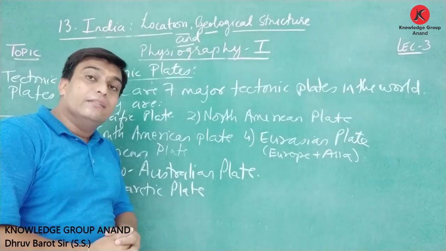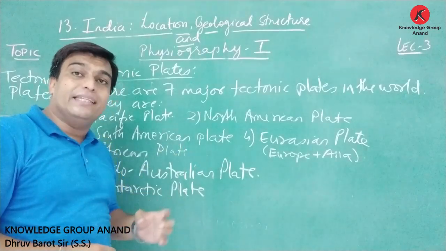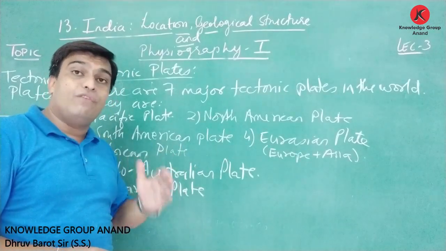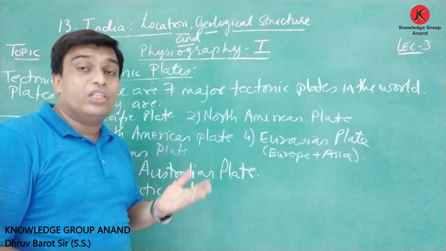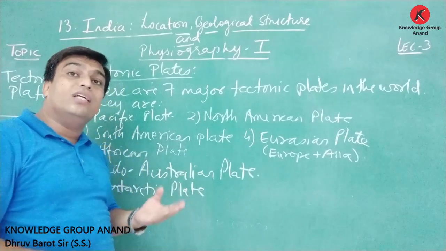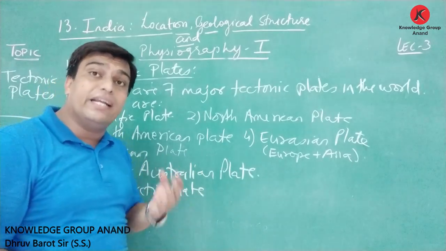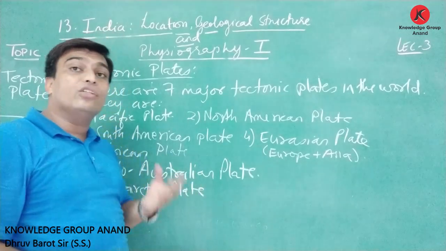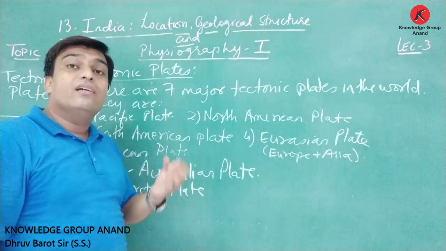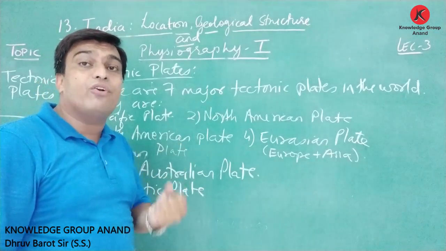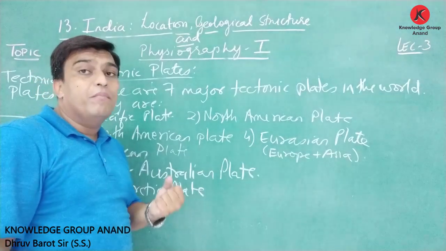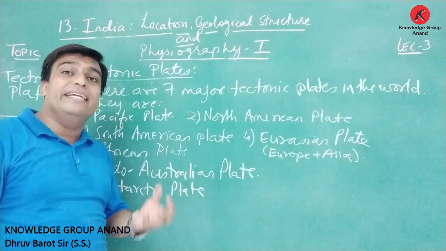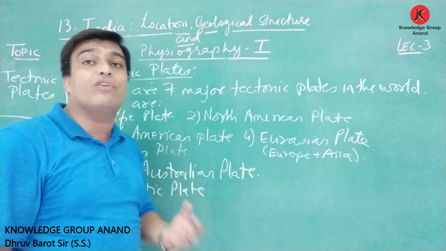Friends, we have understood how the structure of the earth is formed. The structure of the earth lies in the combination of lithosphere and asthenosphere. This lithosphere floats on the semi-liquid rock of asthenosphere. Radioactive heat is present in the interior part of the earth.